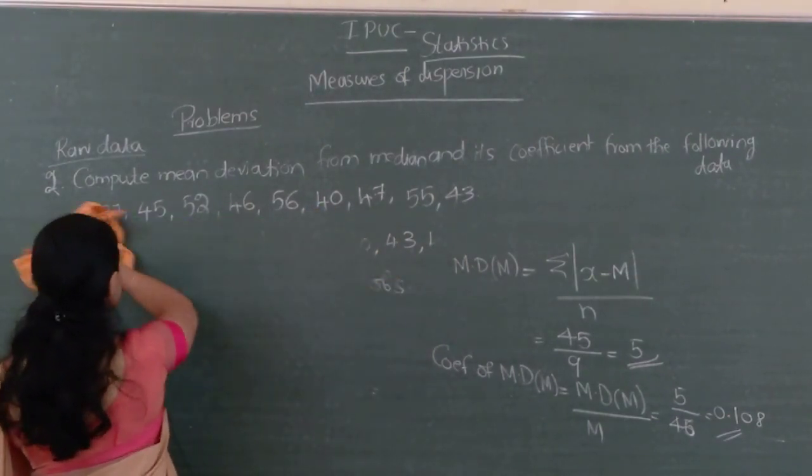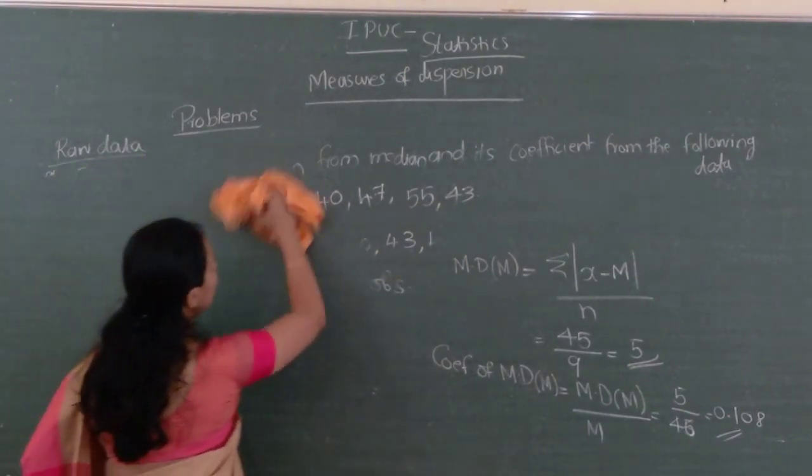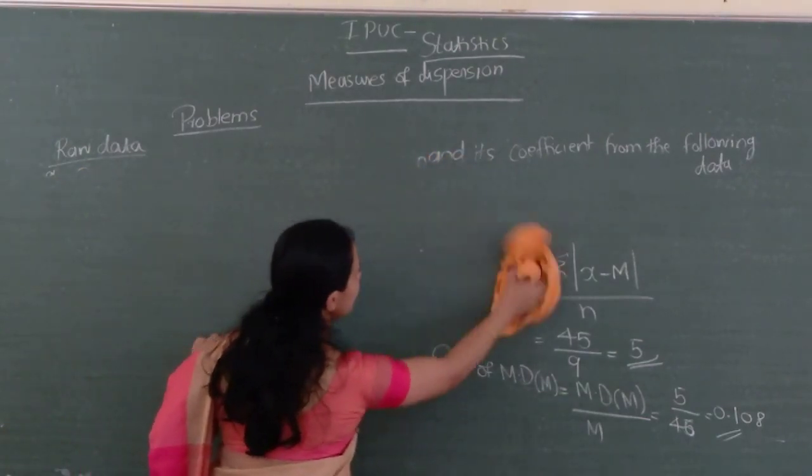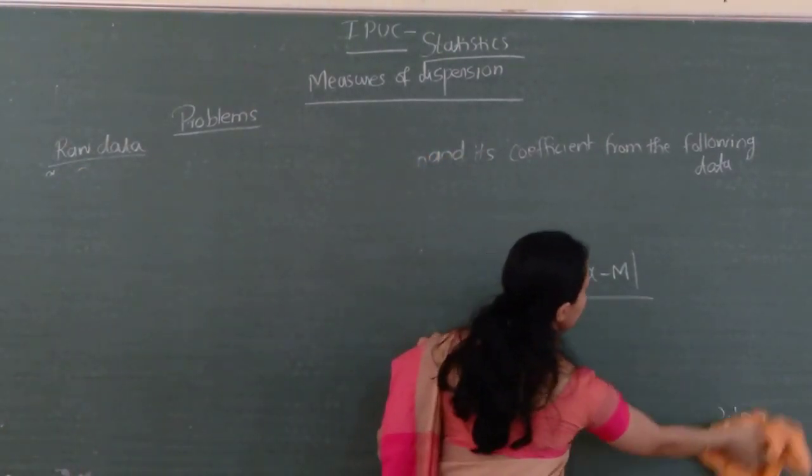So next, raw data itself: compute mean deviation from mode and its coefficient from the following data.